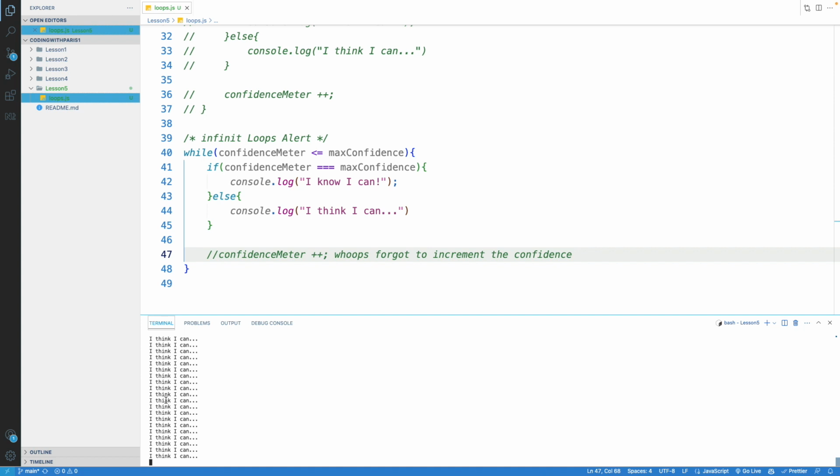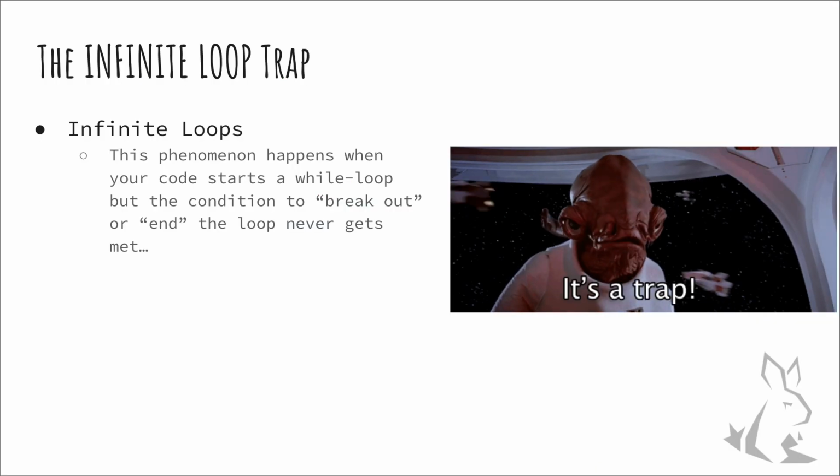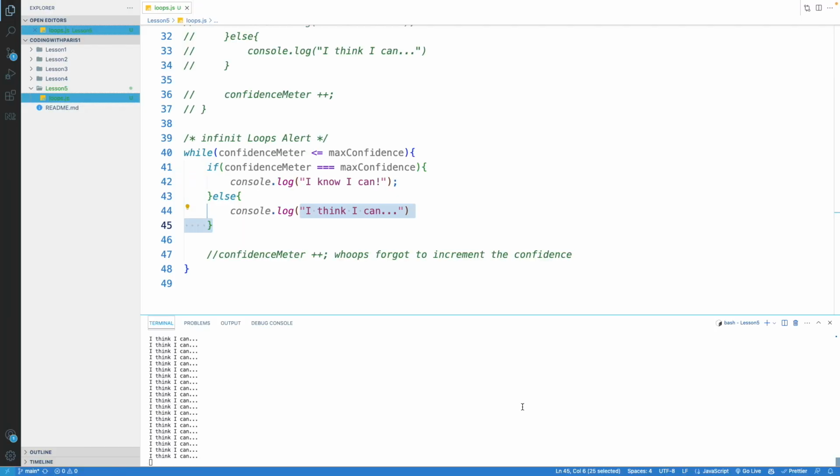And the reason being is because this confidence meter never increments. And so we're just unsure forever. And we've created a condition called an infinite loop. So a couple of things to note about infinite loops as you're seeing this happening here.